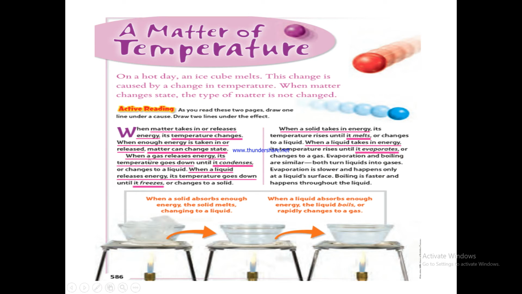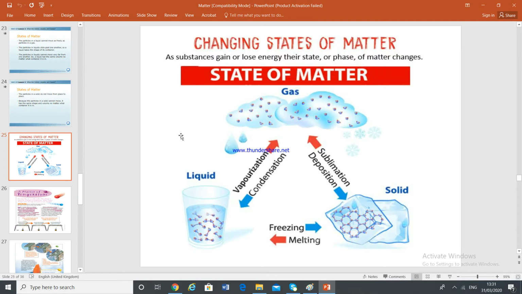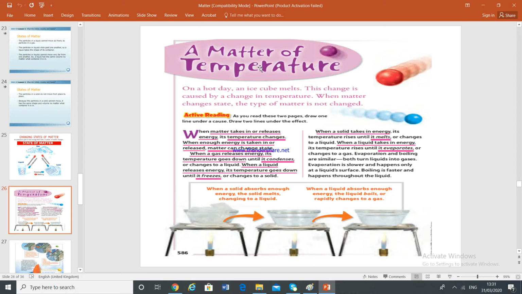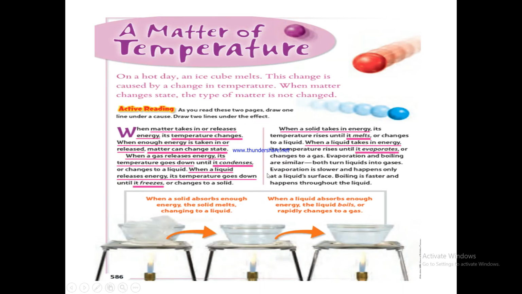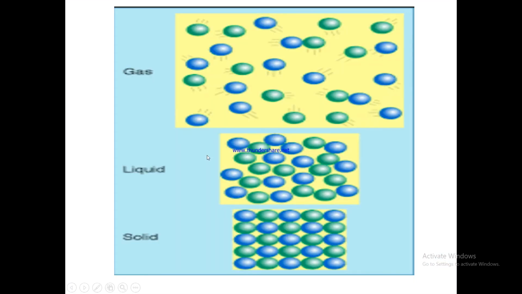Now, when a gas releases energy, its temperature goes down, okay? When a gas releases energy, releasing means it is losing energy. When the gas is losing the energy, the temperature goes down. If you want me to explain with this diagram, see guys, these are the particles, they were gas.